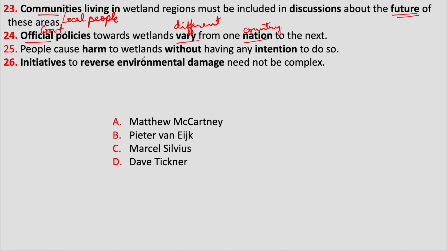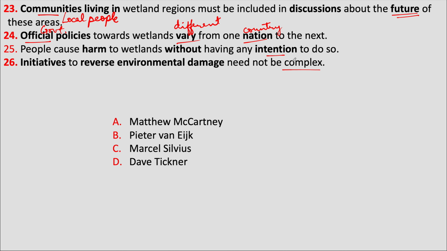People cause harm to wetlands without having any intention to do so. That is, people do harm the wetlands, but they do not do it on purpose. They do not want to harm the wetlands. Initiatives to reverse environmental damage need not be complex.